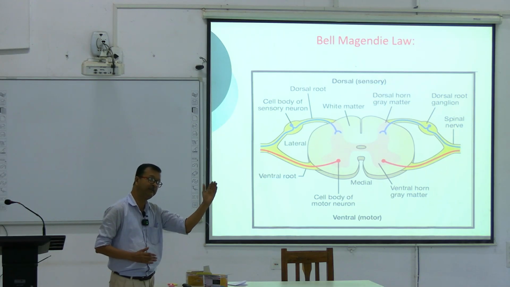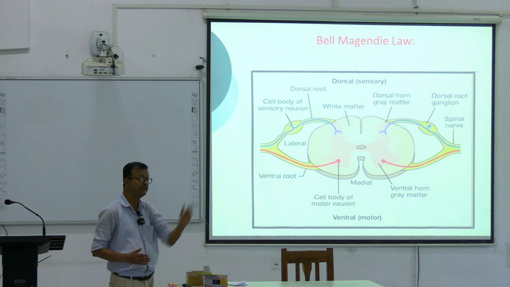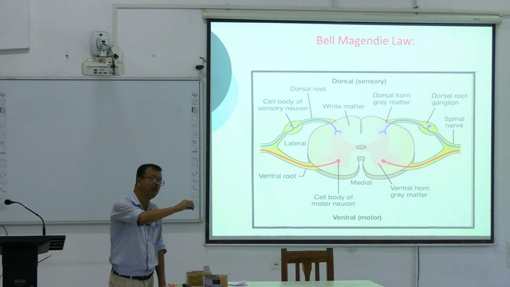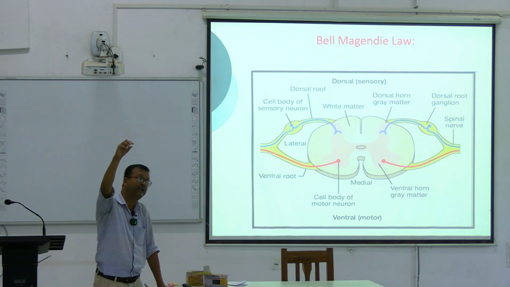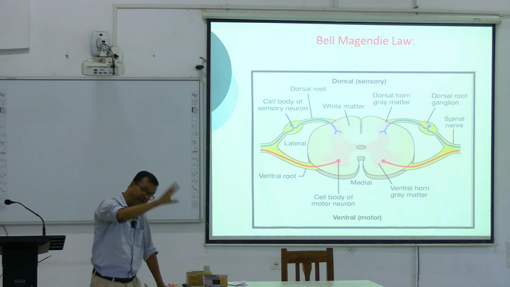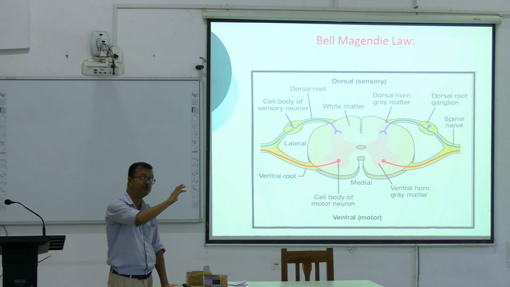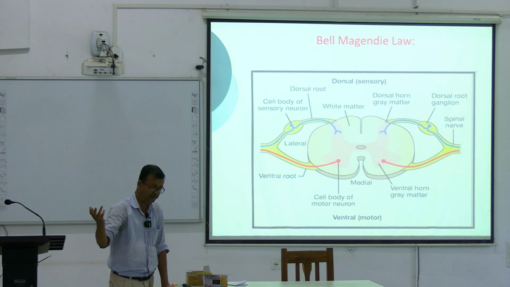Midline, crosses midline, then enters the opposite side of the body. Then the second order neuron starts. From where? From the medulla. Medulla to where? It goes from the medulla to the thalamus, to the VPL, the same VPL, except for the facial region, which is VPM. Ventral posterolateral for the body, ventral posteromedial for the face.